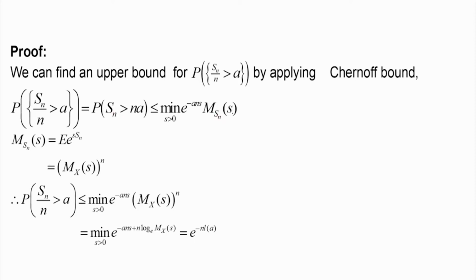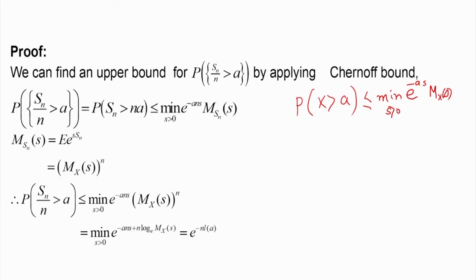This is because we know that the probability of x greater than or equal to a, here we are writing greater than, doesn't matter, is less than or equal to the minimum over s greater than 0 of e to the power a s into m x of s. That was the Chernoff bound that we have used here.